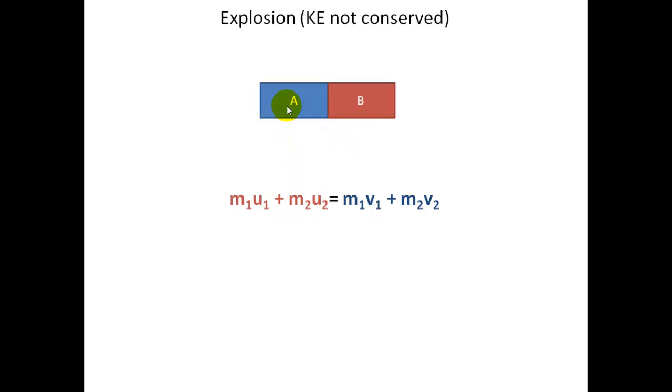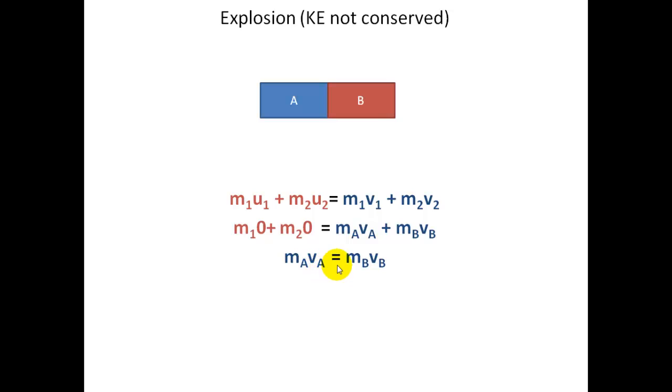Initially, the velocity of this one is 0, the velocity of this one is 0, so these terms on the left-hand side will always be 0. So m_a v_a plus m_b v_b. Notice I've substituted A for body A now, rather than body 1. So we know that this must be equal to this. However, not strictly speaking, because this will be 0.